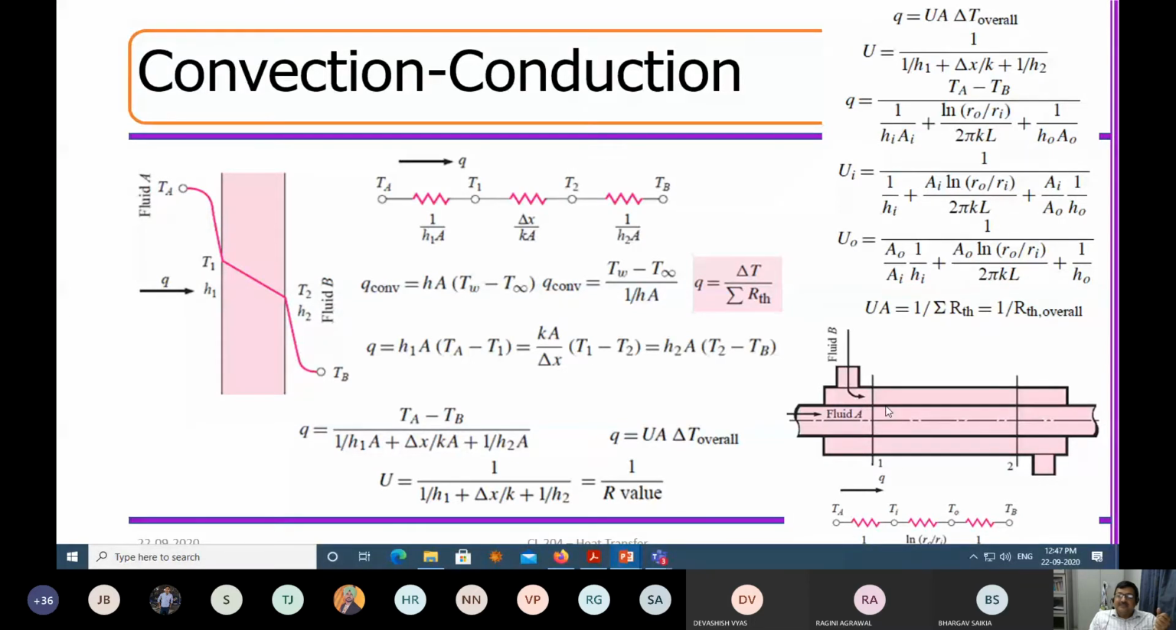And then there is a fluid B that is coming, which is a cold fluid. The purpose of the cold fluid is to cool down this hot fluid. So when it enters here at point 1, it has a very high temperature. And as it goes downstream, what will happen? My job will be to cool it down to a particular temperature, whereas fluid B will come in as a cold fluid and become a hot fluid.